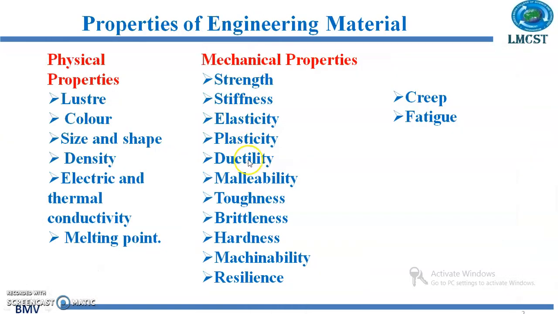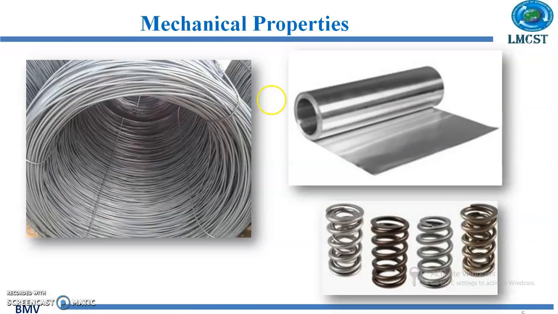Now next we have this ductility. It is the ability of a material to be deformed plastically without rupture under tensile load. And this property of material allows the material to be drawn into fine wires without fracture. So we can consider here these steel wires are formed, and this is because of the property of ductility. Ductility is a form of plasticity, and we can form it into thin wires.